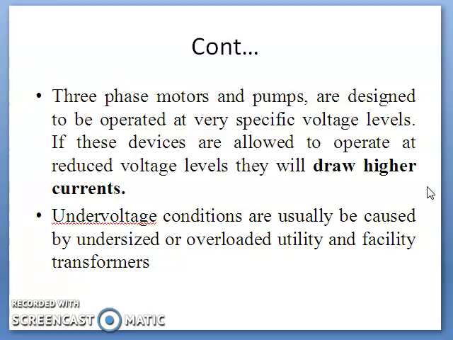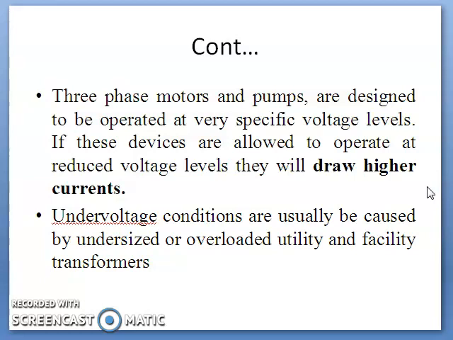Under voltage conditions can usually be caused by undersized or overloaded utility and facility transformers. During peak demand periods, when the utility is experiencing problems, the demand for power exceeds the capability of transformers and thus results in voltage drops.